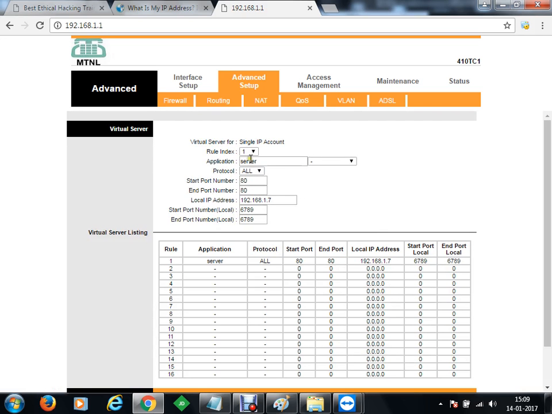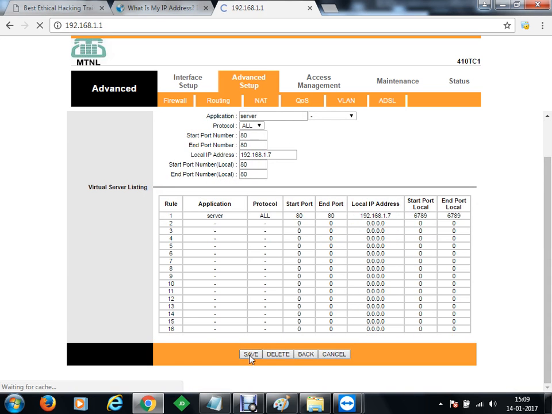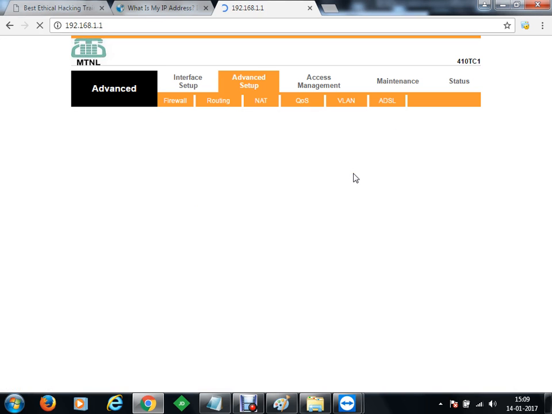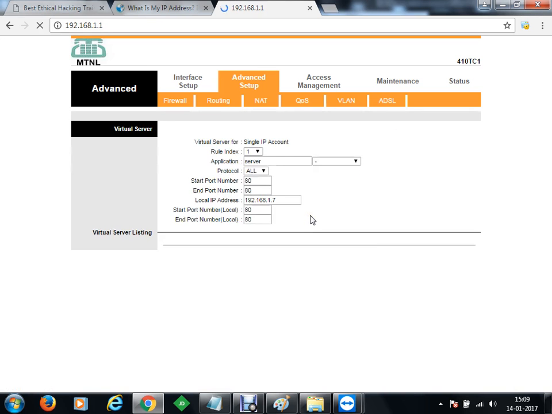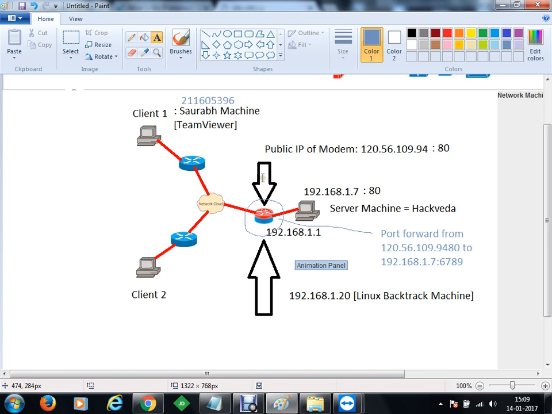So we'll go to this rule number 1 and we'll just change the port numbers to 80. So this time, whatever packets we'll receive on the internet will be forwarded to our WAMP server who's listening on port number 80. Okay, let's go here and save. Now, we have performed the server configuration. Now, according to the network, Saurabh will connect to the server machine who's listening on port number 80. So there is a port listening on port number 80 on my modem, and it will forward the packets to port number 80 on my server machine.